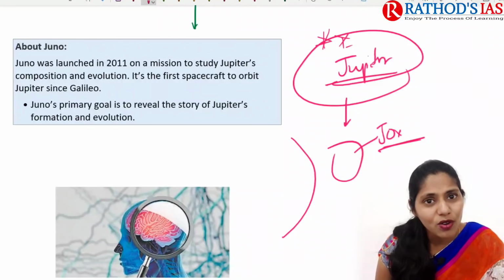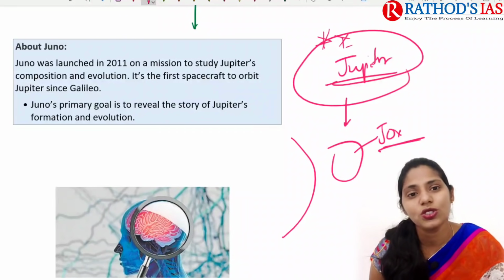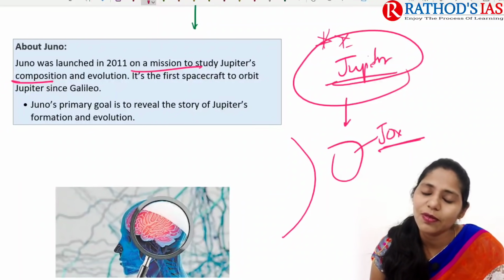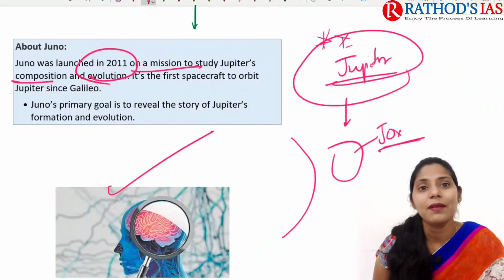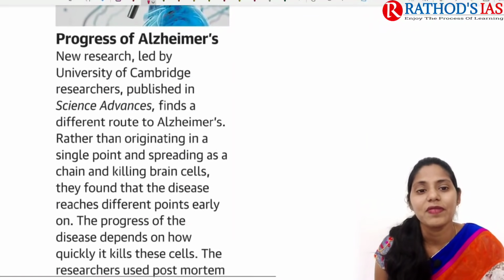And if you're talking about some facts regarding the Juno mission, this mission was launched in the year 2011 and it is on a mission to study Jupiter's composition as well as Jupiter's evolution. The important and primary goal of Juno is to reveal the story of Jupiter's formation as well as evolution. So these are some important things that you need to remember.